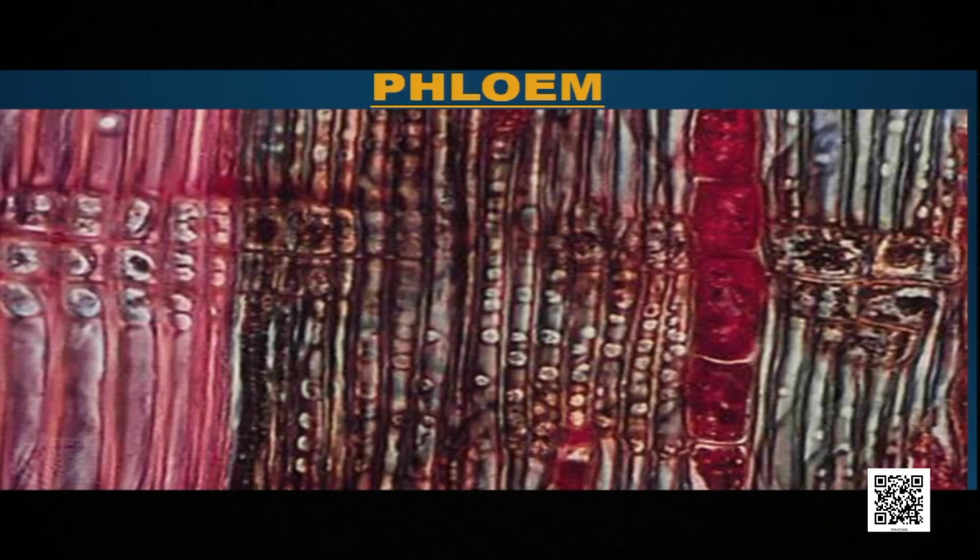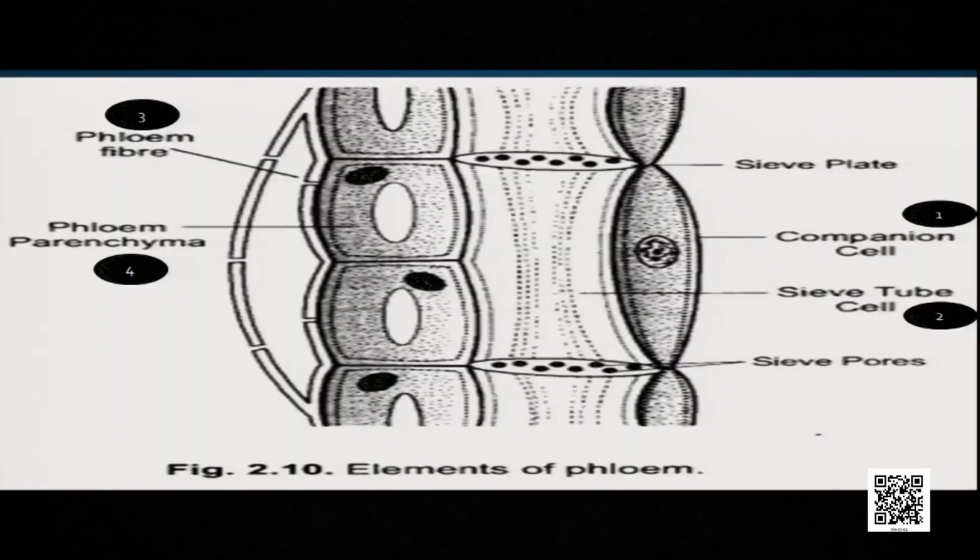The phloem tissue is seen in this way under the microscope. So as already said, phloem is made up of 4 different types of cells or 4 different types of elements. So those elements are companion cell 1, sieve tube cell 2, phloem fiber 3 and phloem parenchyma 4.